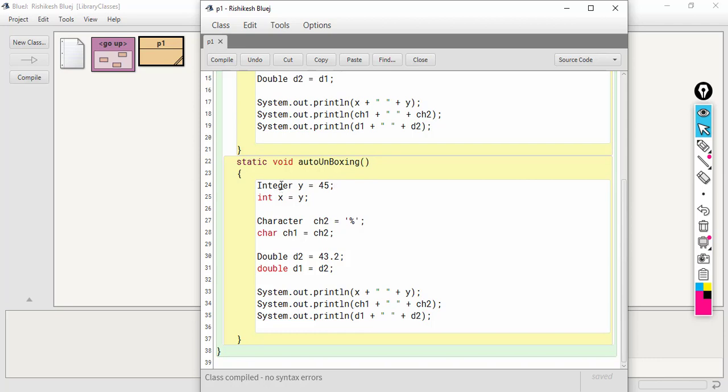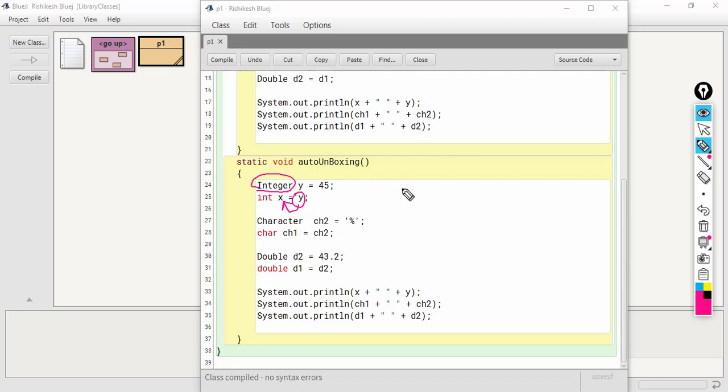Here you can see I have declared variable y, which is of class type, and then I am assigning that variable into a primitive type variable.